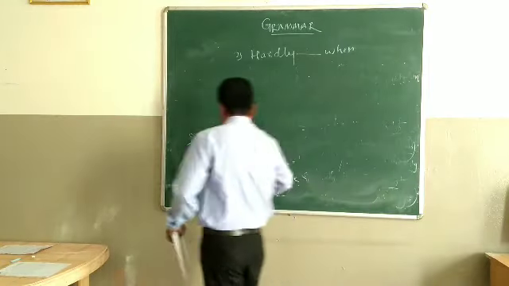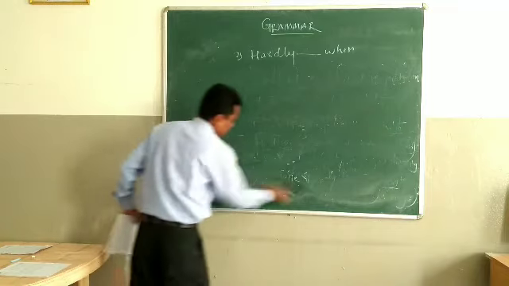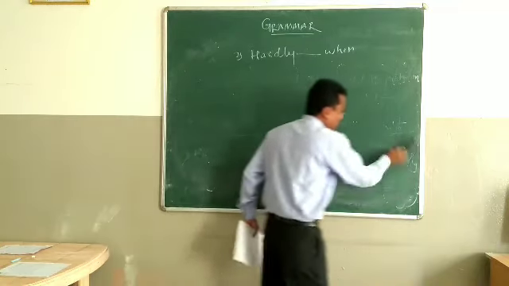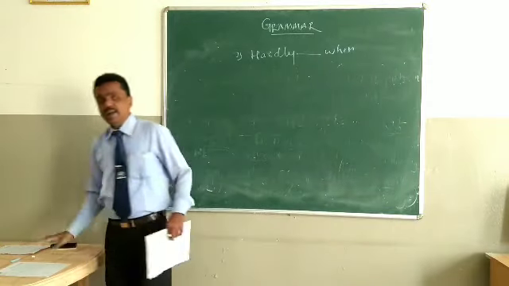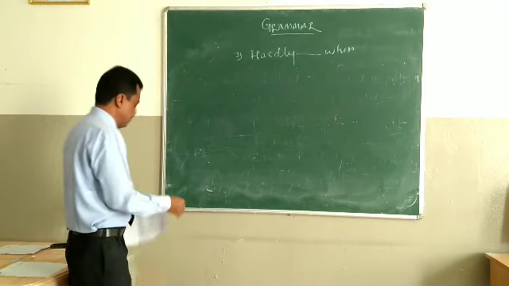Now we will go to another example. See, I have taken all types of examples here: as soon as, no sooner, and a general sentence also.